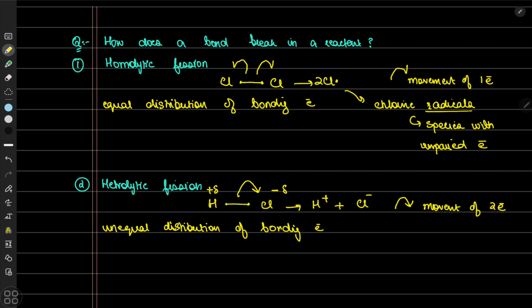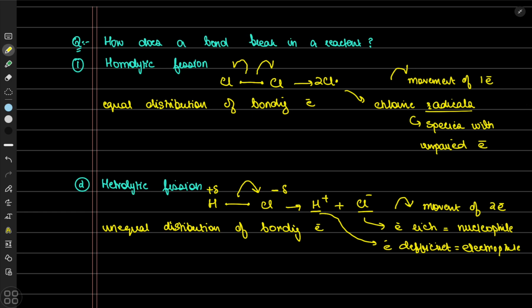The negative ion, or the electron rich species, is known as the nucleophile, and the electron deficient species is known as the electrophile.